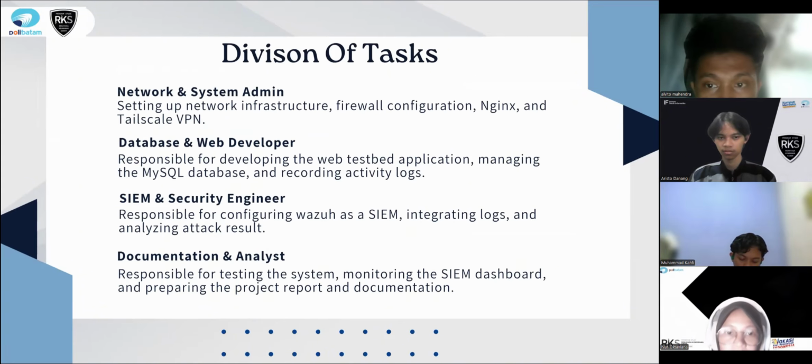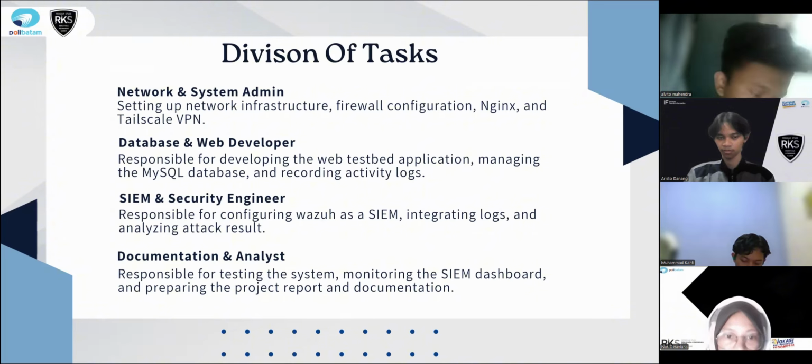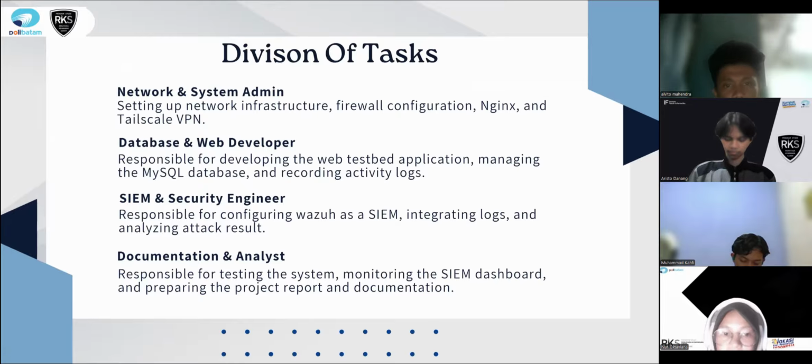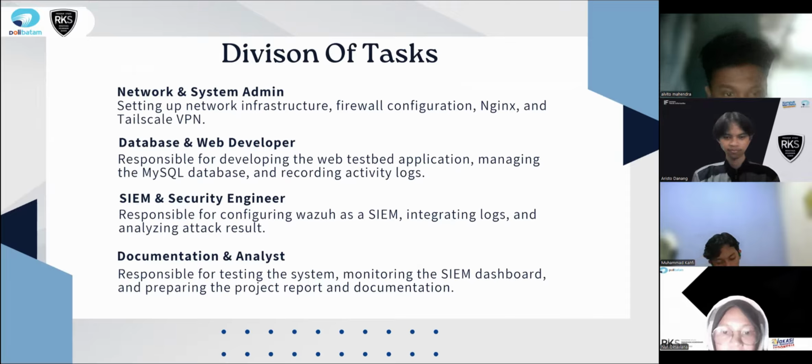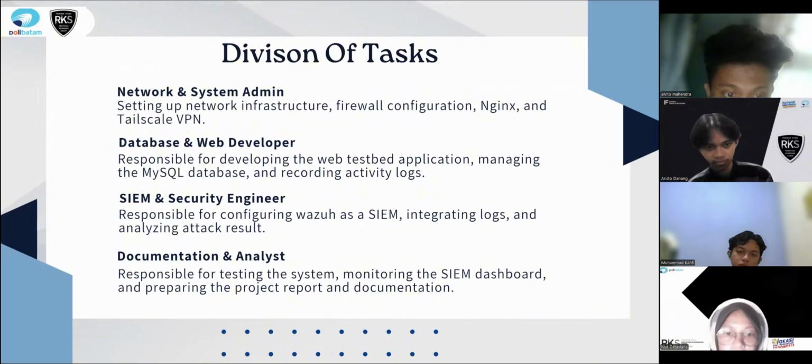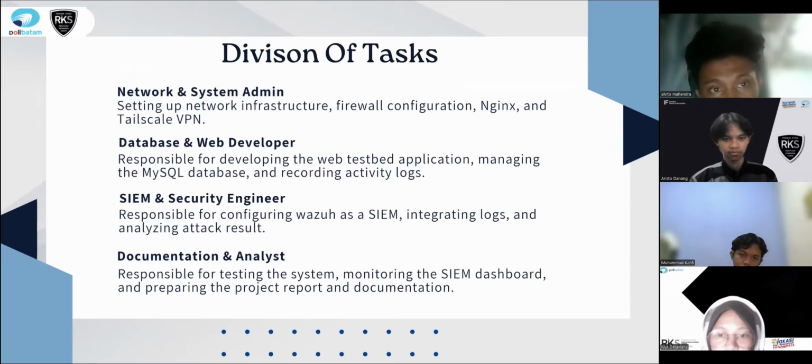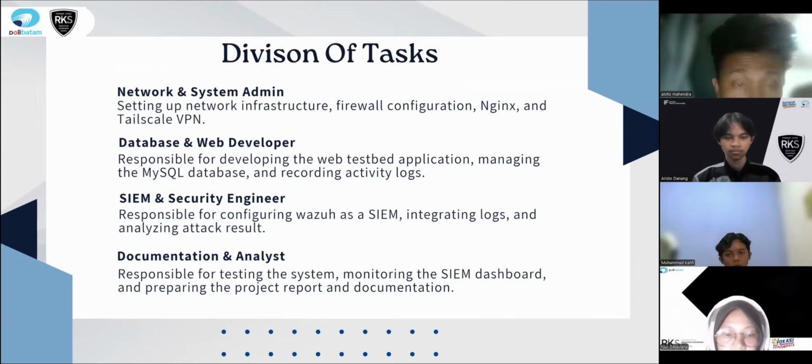Division of the team. Network and system admin: setting up network infrastructure, firewall configuration, Nginx, and Tailscale VPN. Database and web developer: responsible for developing the web testbed application, managing the MySQL database and recording activity logs. SIEM and security engineer: responsible for configuring Wazuh as a SIEM, integrating logs and analyzing attack results. Documentation and analysis: responsible for testing the system, monitoring the SIEM dashboard, and preparing the project report and documentation.